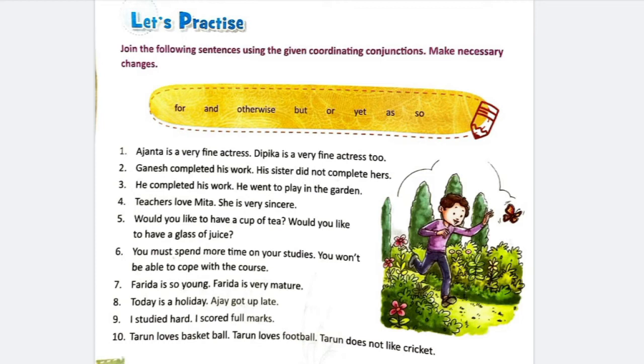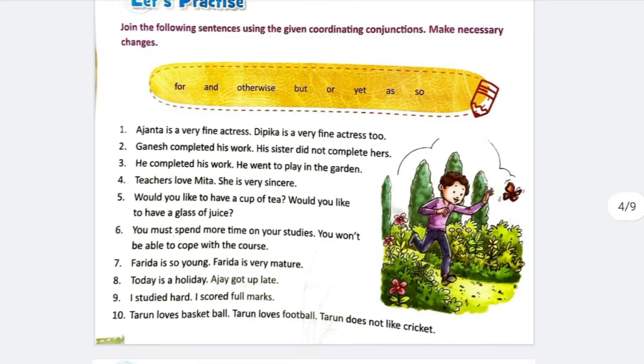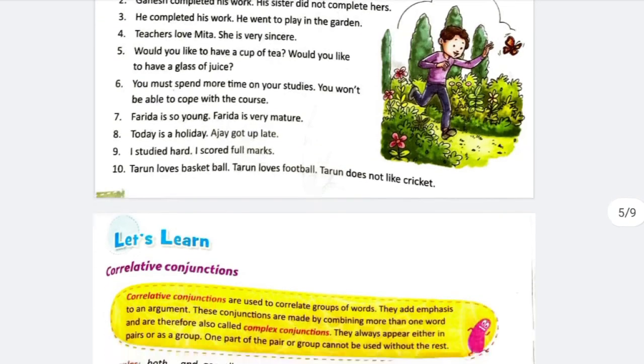Today is a holiday and Ajoy got up late. Or we can say today is a holiday, so Ajoy got up late. Both ways we can solve it. I studied hard, I scored full marks. As I studied hard, I scored full marks. Tarun loves basketball, Tarun loves football, Tarun does not like cricket. Tarun loves basketball and football but does not like cricket.